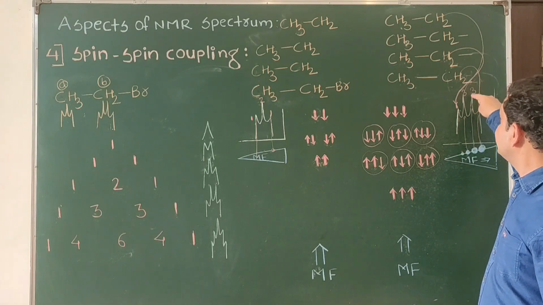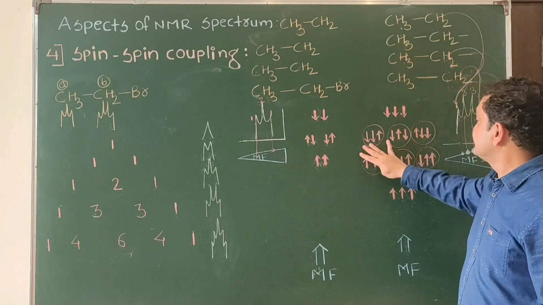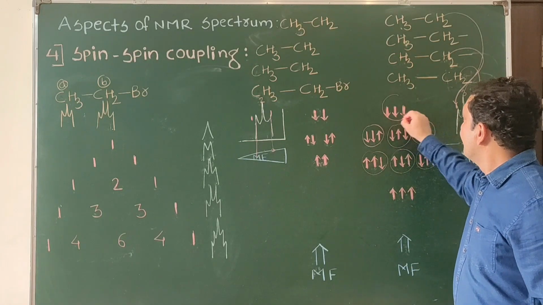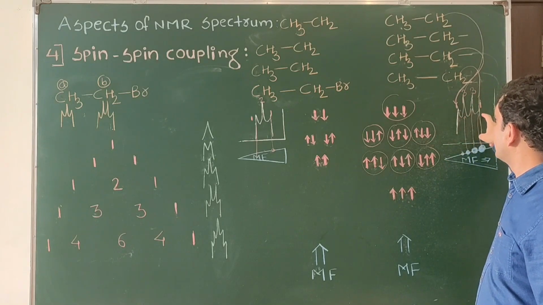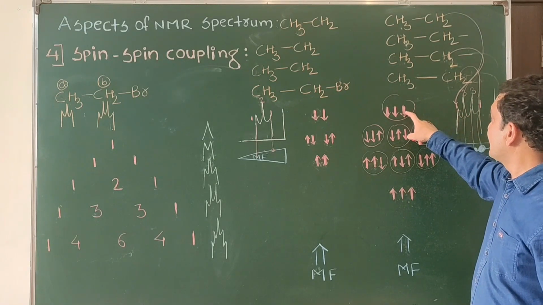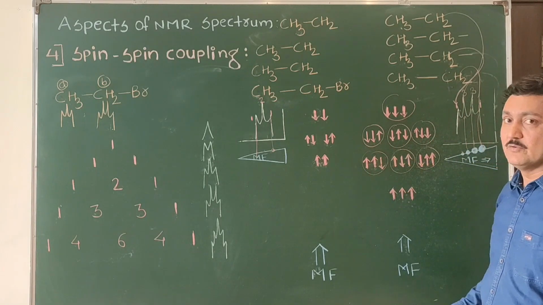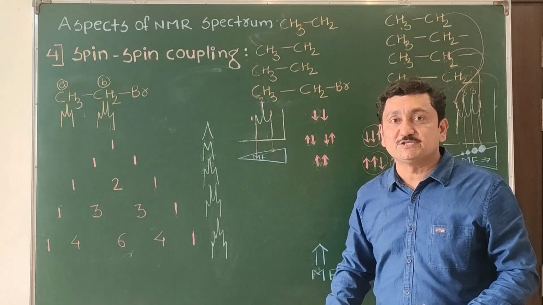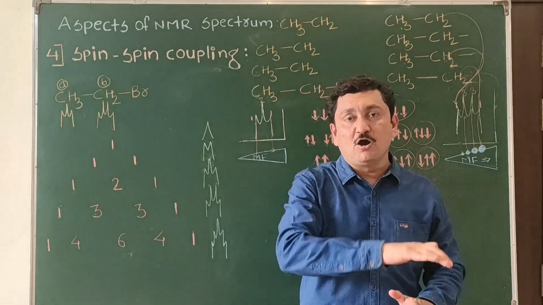Now why is its intensity different? That depends on the possible orientation of the adjacent CH3. That is the 1:3:3:1. The possibility showing this one has fewer molecules, and the possibility showing this one has more molecules. So the magnetic orientation of the adjacent non-equivalent protons will decide the intensity of the signal.